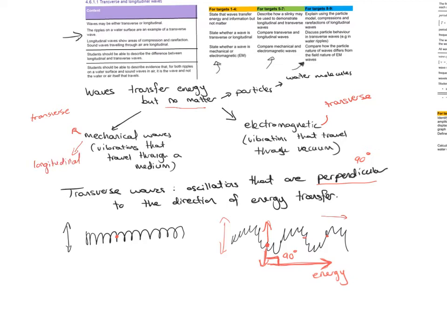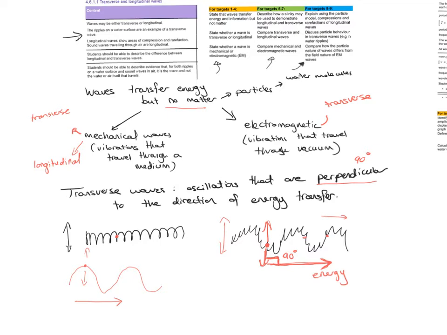Now, water waves are actually transverse waves because the waves have oscillations. So this particle, for example, in a water wave is oscillating up and down, whereas the energy is 90 degrees to the other direction. So all electromagnetic waves, including light, radio, microwaves, X-rays, gamma rays, they're all transverse waves, and they belong in the category there.